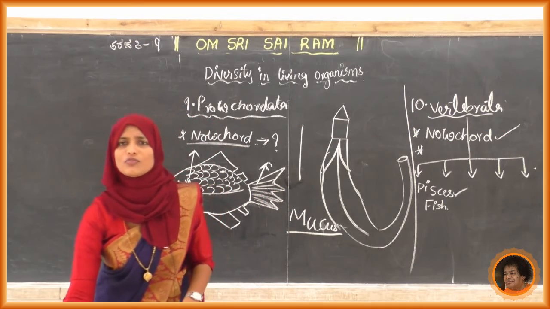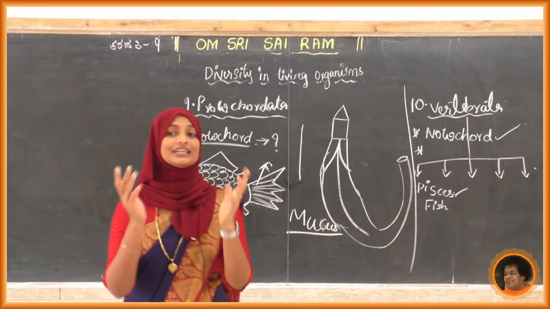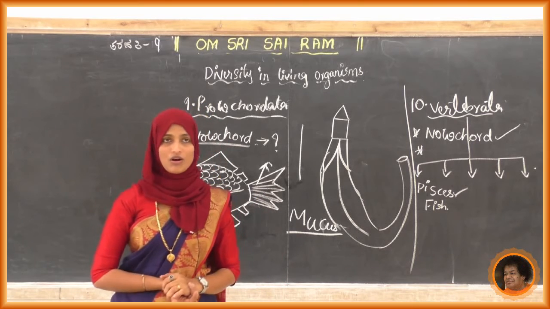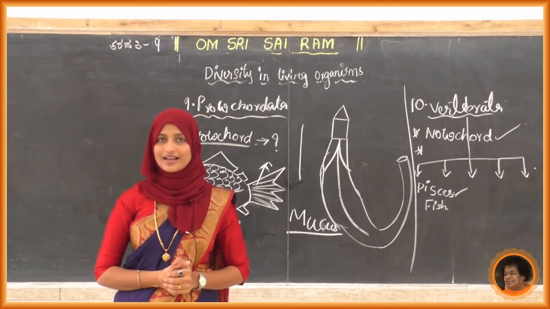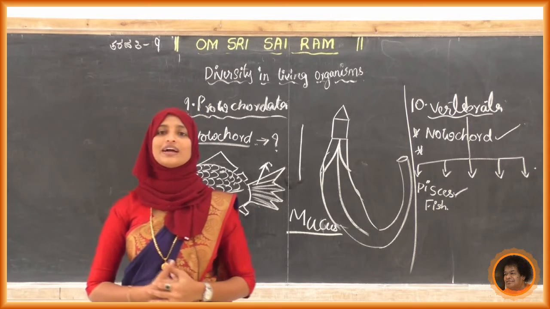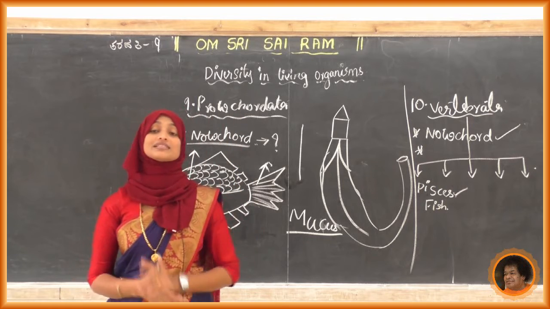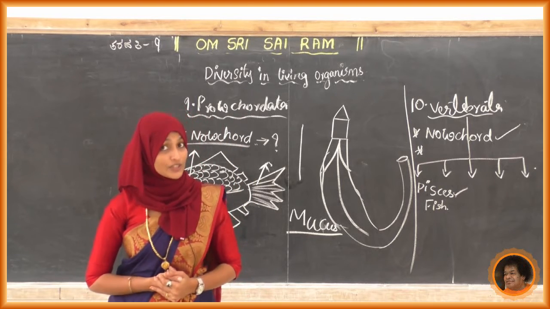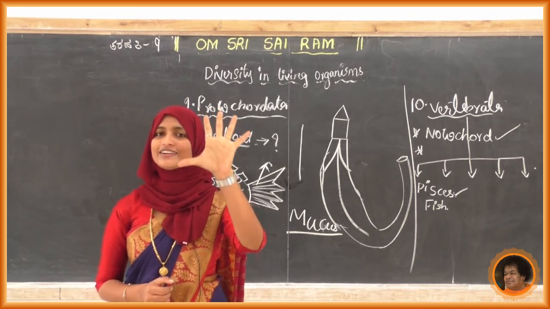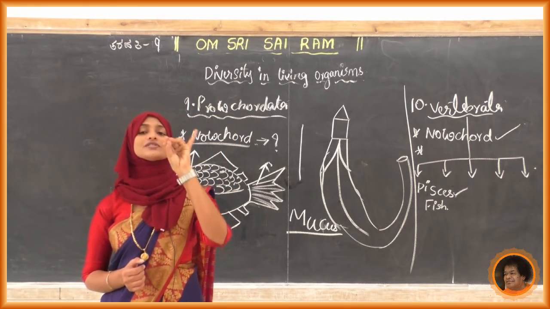Yes, so just recall what we have studied in today's class. We discussed Protochordata. The main point is that it has a notochord. All are marine animals, and we observed diagrams and pictures also. Next, the 10th phylum we studied is the vertebrates. The vertebral column is the main point. It has a notochord and is a coelomate animal. It is divided into 5 types: pisces, amphibia, reptiles, aves and mammalia.